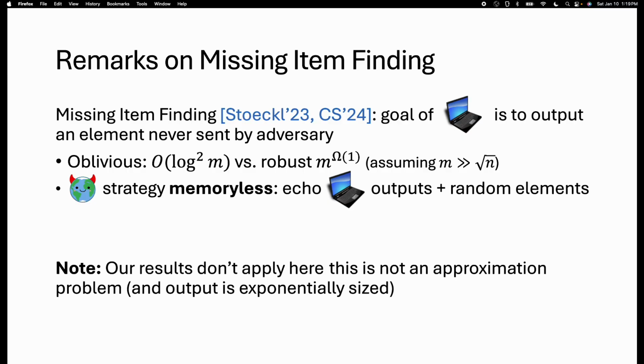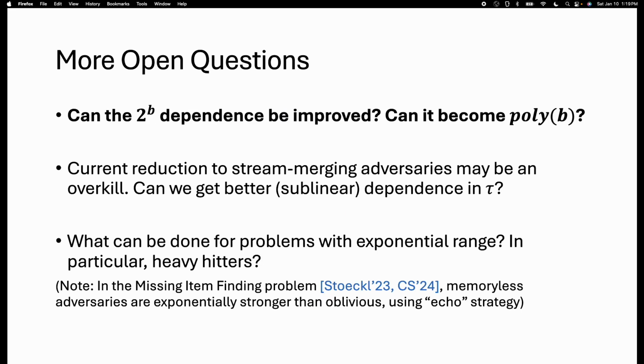We also know that there are many interesting works on a problem called missing item finding. It turns out our results don't apply here, because missing item finding is not an approximation problem. The answer is not an integer between 0 and alpha. It's about outputting a set, so the output is essentially exponentially sized. So our results don't apply here.